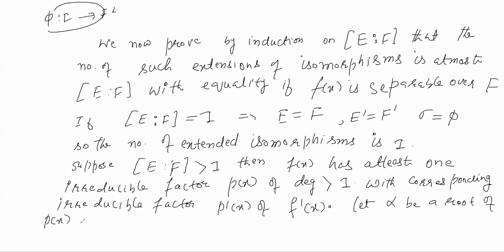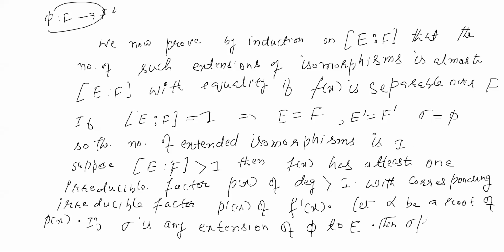Now if sigma is any extension of this isomorphism phi from F to F dash to E, then sigma restricted to the subfield F(alpha)